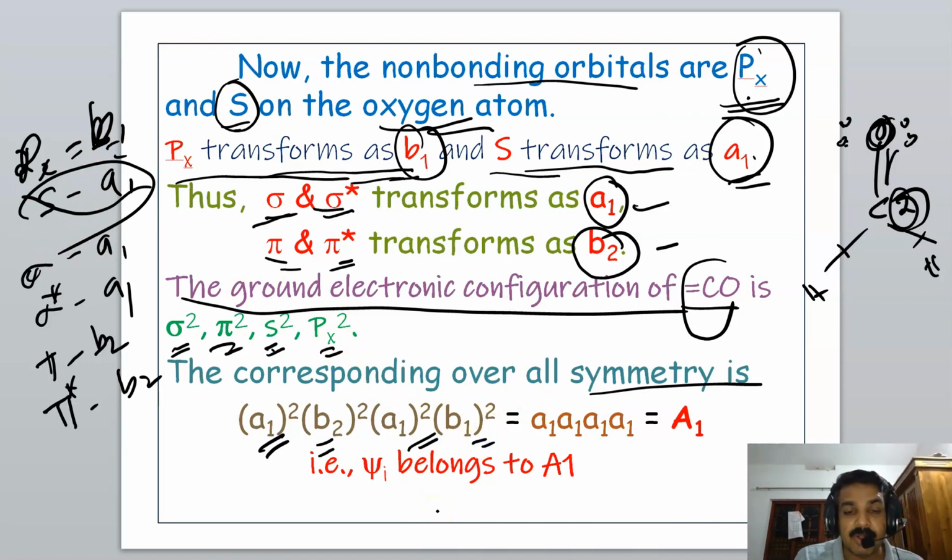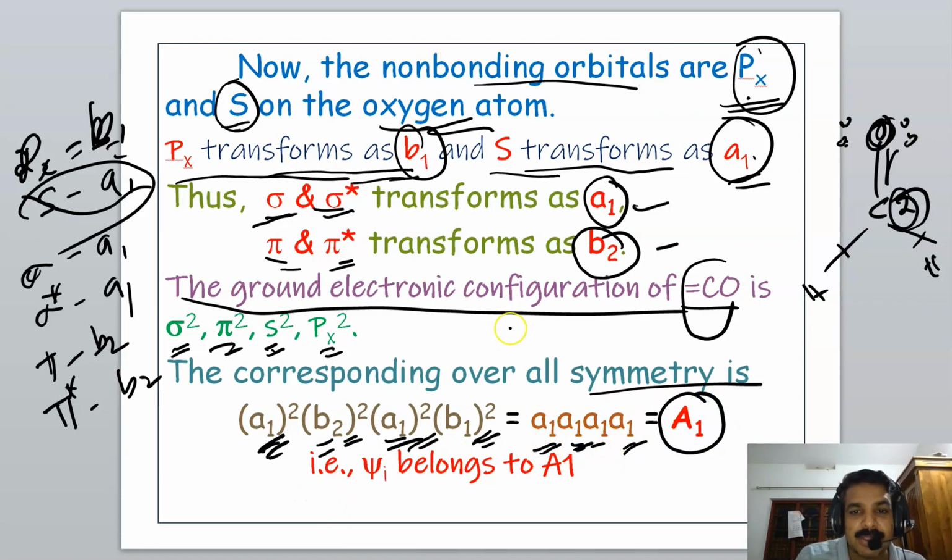We know that any irreducible representation multiplied with itself always gives A1. So A1 squared is A1, B2 squared is also A1, A1 squared is A1, B1 squared is A1, and A1 times A1 times A1 times A1 is A1.